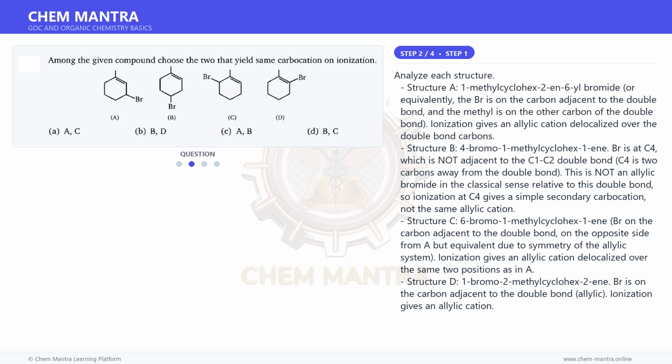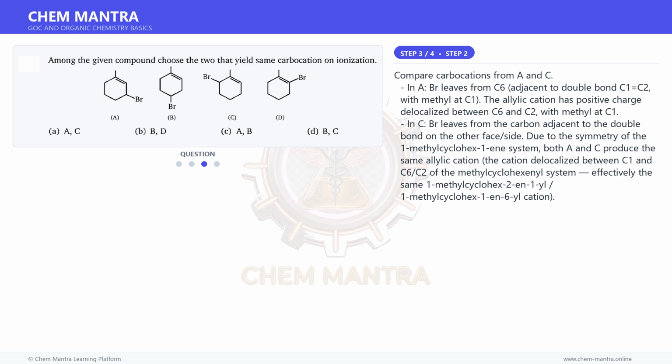Structure D, 1-bromo-2-methylcyclohex-2-ene. Br is on the carbon adjacent to the double bond, allylic. Ionization gives an allylic cation. Moving on to the next step.